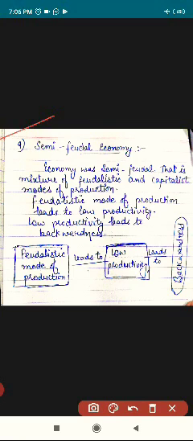Then semi-feudal economy. Economy was semi-feudal, that is the mixture of feudalistic and capitalist modes of production. Feudalistic modes of production lead to low productivity. Low productivity leads to backwardness.